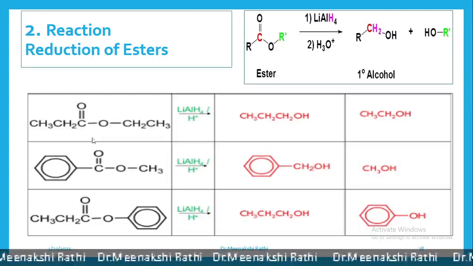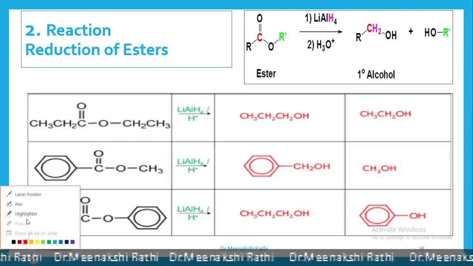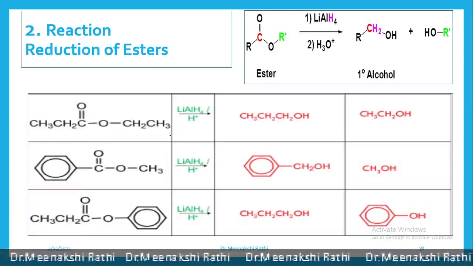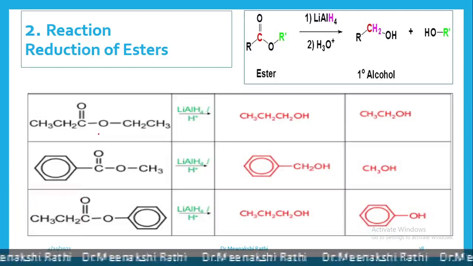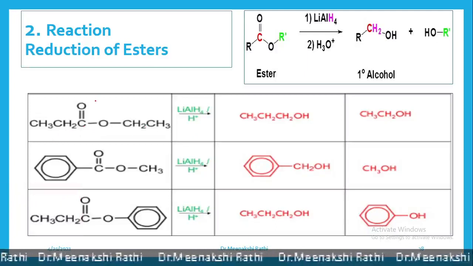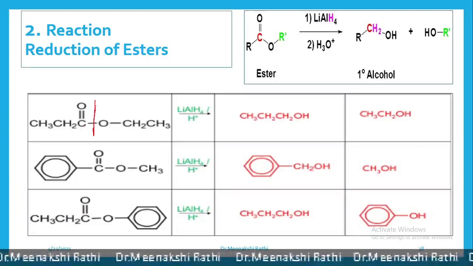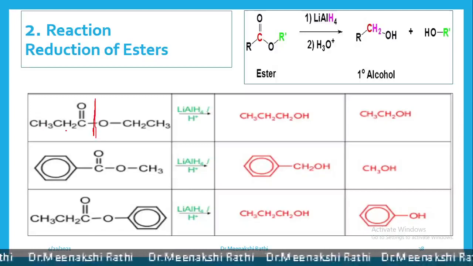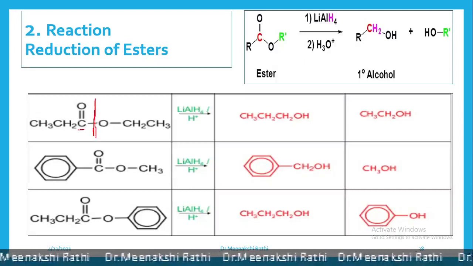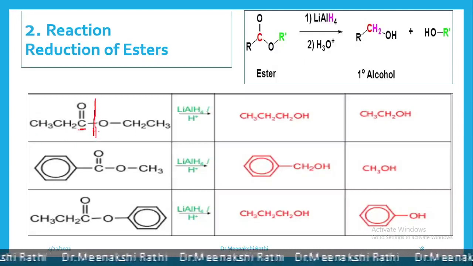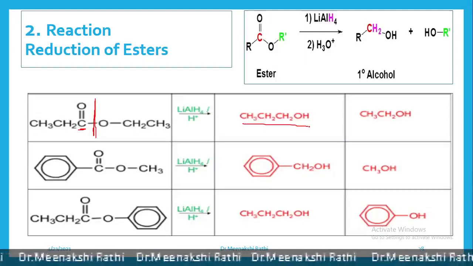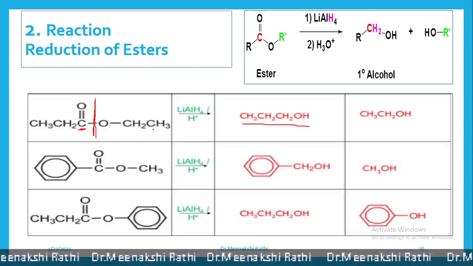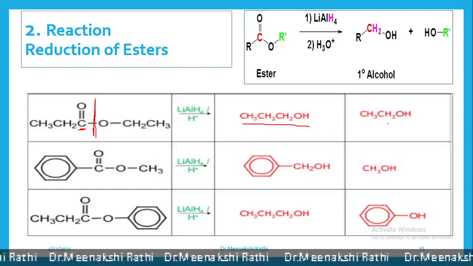See here, some more examples are mentioned here. Like this ester, here it breaks down like this, and two alcohols are formed. One is CH3CH2, where this carbonyl group also gets converted into CH2OH, while the other is CH3CH2OH.